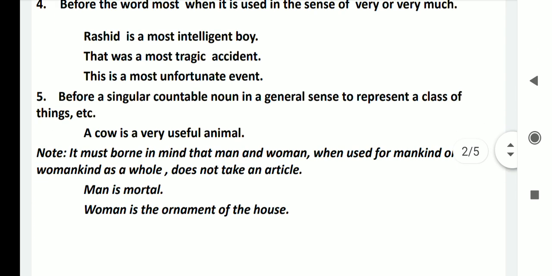नोट, यहाँ पे स्टूडेंट्स मैंने एक नोट लिखा है, इस नोट को आप ज़रा देखिए. It must be borne in mind that man and woman, when used for mankind or womankind as a whole, do not take any article.